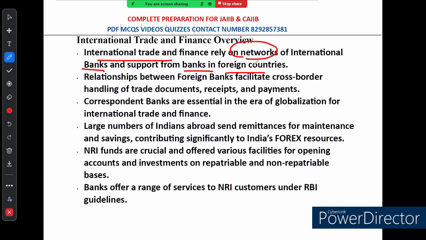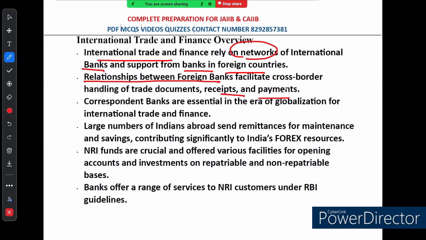Now when banks in different countries work together, they form what is called a relationship between foreign banks, right? These relationships are super important because they make it easier to deal with everything across borders, whether it is processing payment or handling the paperwork. These partnerships are the backbone of international trade.